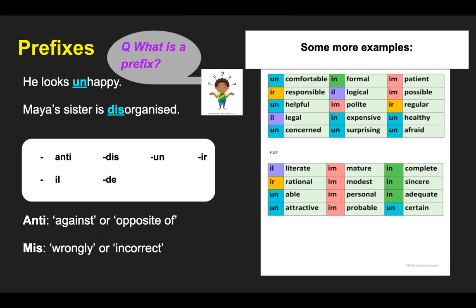The two prefixes that we're going to study this week in our spellings or focus on are anti, which means against or the opposite of, and mis, which means wrongly or incorrect. Can you think of any words that begin with anti or mis? Good. Let's see if any of your suggestions come up in the spellings this week.